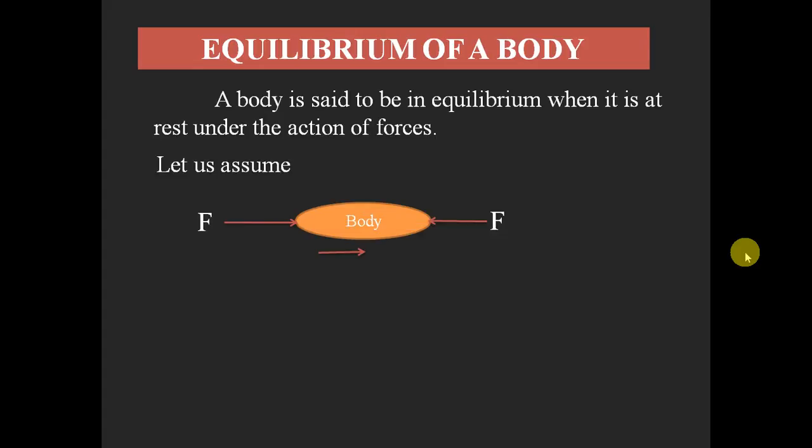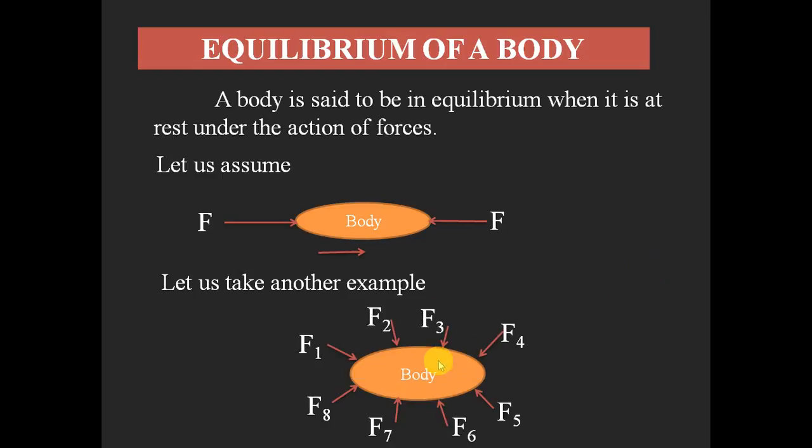And let us assume now the body is acted on by two forces. The first one is acting from left to right, which causes the movement of the body in the right side direction. At the same time, I'm applying another force in opposite to the first force, equal in magnitude to the first force. Whenever you apply two equal and opposite forces on a body, the body remains at constant position. That condition we can call the body being in equilibrium condition, that is, in stable condition. Okay, so now again let us take another example.